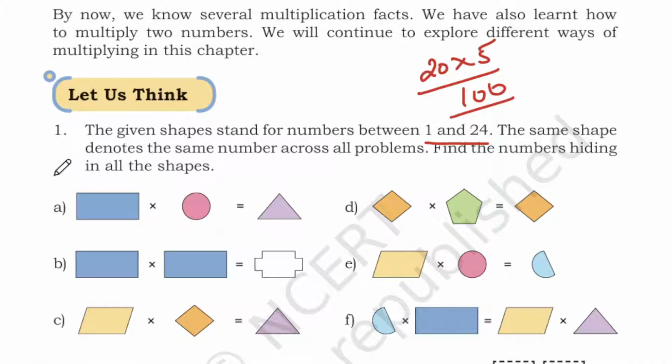So I'm going to name the rectangle 3 and circle 4. 3 fours are 12. So wherever I have a triangle, I'm going to give 12, and circle I'll be giving 4, and for rectangle 3.